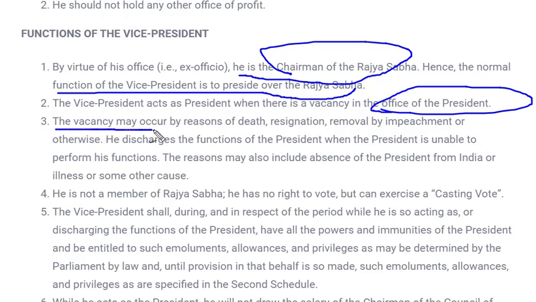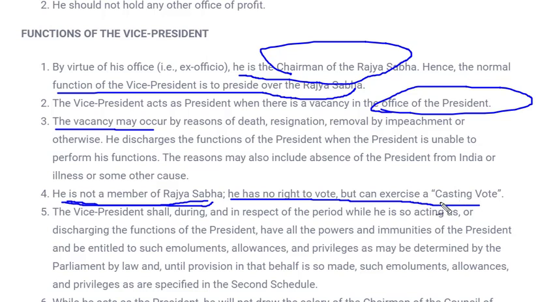And the vacancy may occur, and this I've already discussed. And he is not a member of Rajya Sabha. He has no right to vote, but can exercise a casting vote. And one more important point over here is that the Vice President is not a member of Rajya Sabha, but a part of Rajya Sabha, as he is chairman of Rajya Sabha, and he has no right to vote, but can exercise a casting vote.